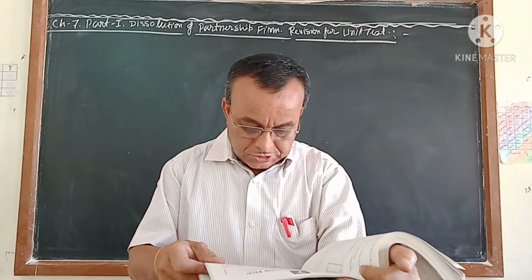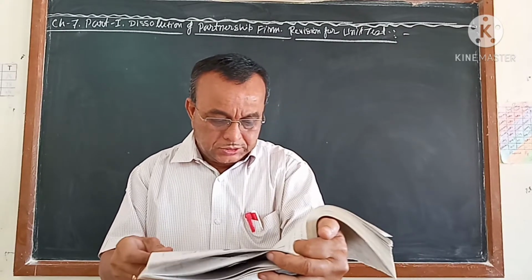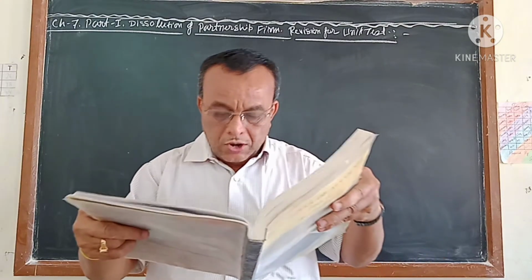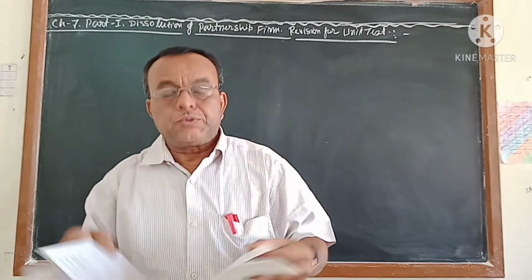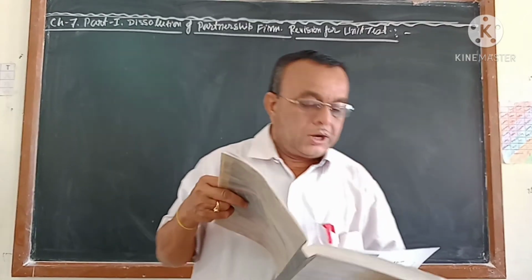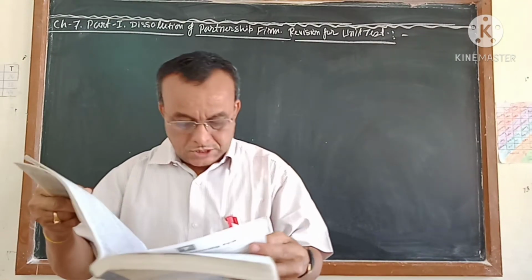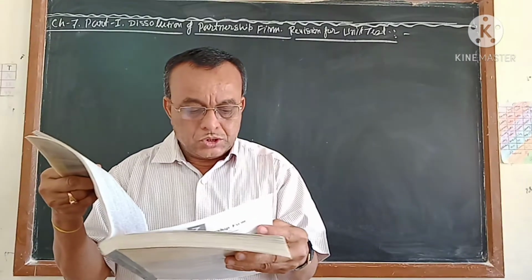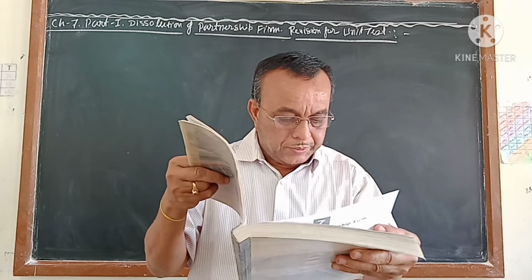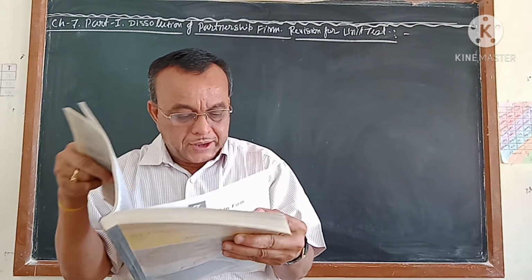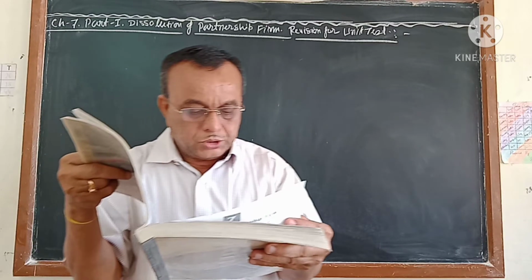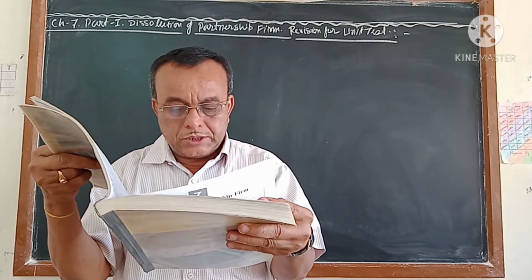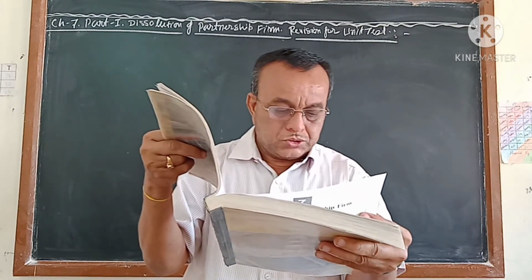Then on page 275, the third point, dissolution of a firm and dissolution of a partnership. The meaning of dissolution of the firm and dissolution of the partnership is given in detail. On page number 276, point number 4, dissolution of the partnership firm, you have A, B and C, 3 points: method of dissolution of the firm, legal and other provisions for accounting, settlement of dissolution and procedure for dissolution.